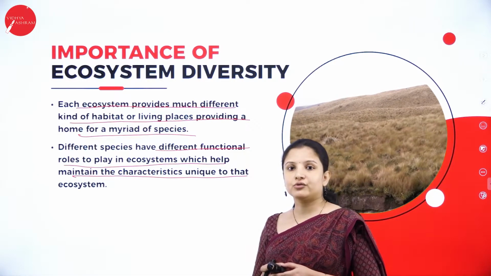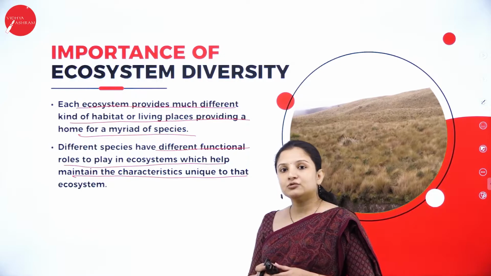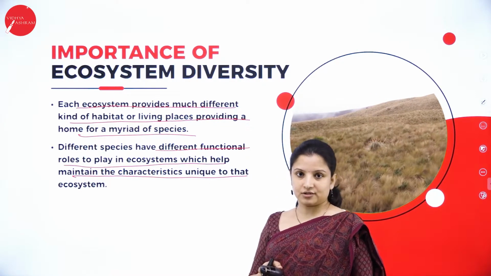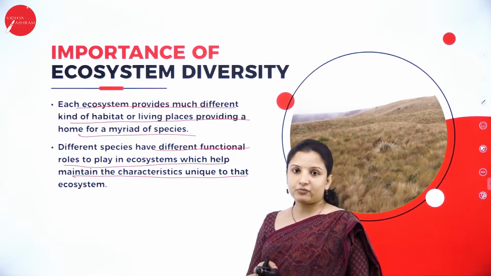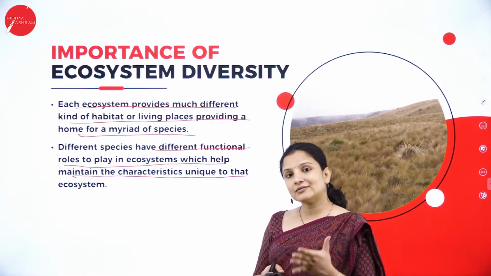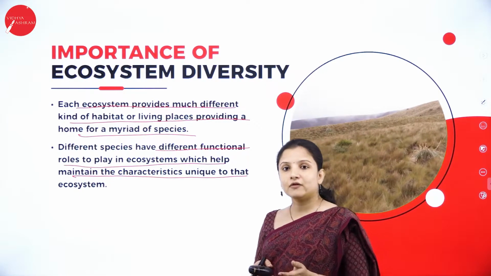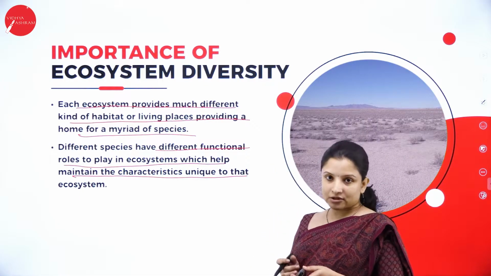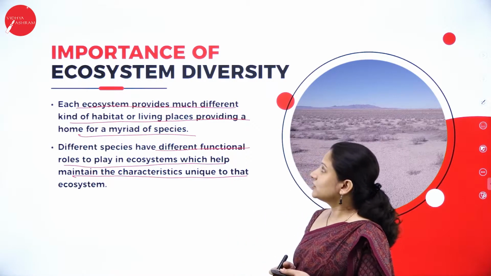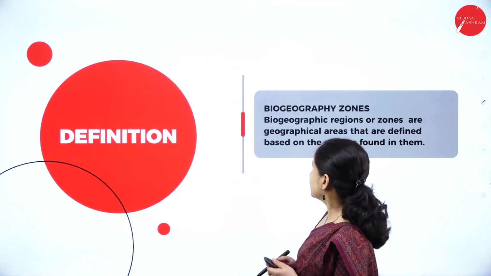Of course, that's true, right? Those organisms which play a very important role in decomposition in an ecosystem have a different kind of body structure. They are completely different. So like that, each organism, depending on the role they play in the environment, their body structure and everything tends to vary. So this is about the importance of ecosystem diversity.